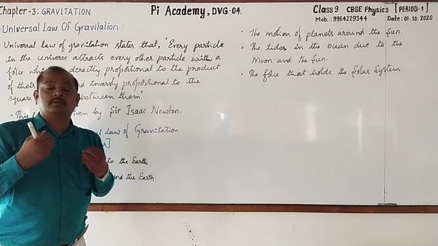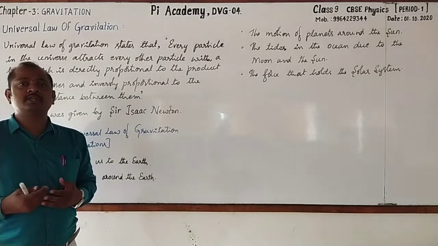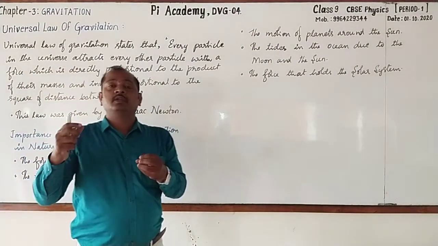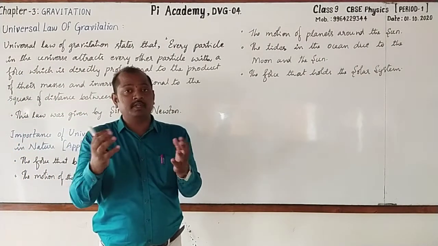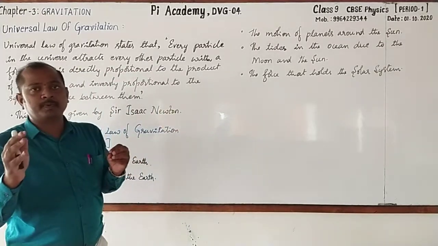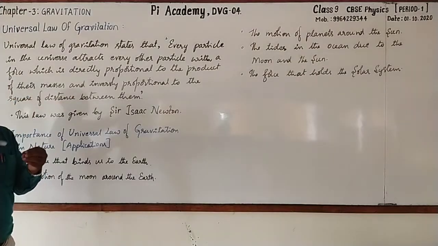The force that binds us to the ground is the gravitational force. And just imagine, in the solar system, if the gravitational force is not there, what would have happened? See, no planets would have been moving around the sun, right?